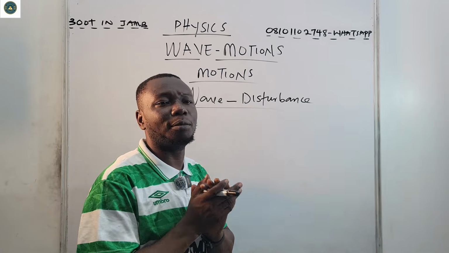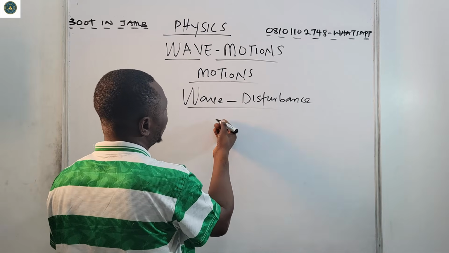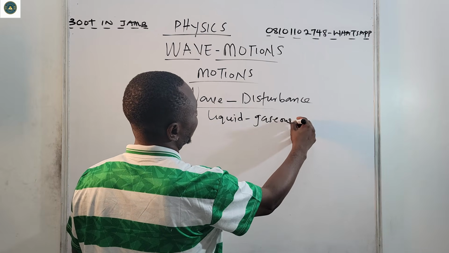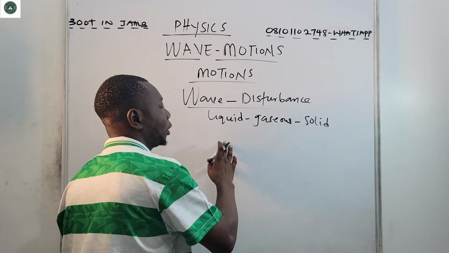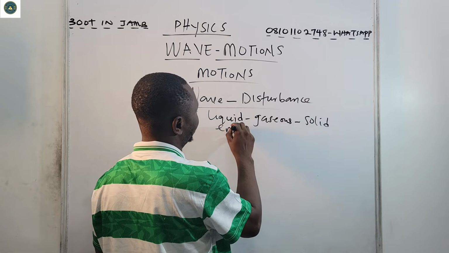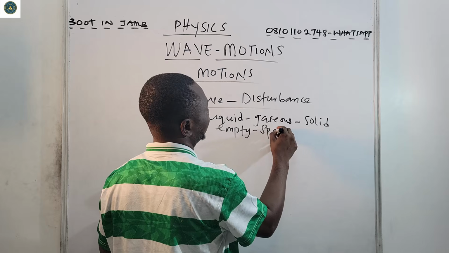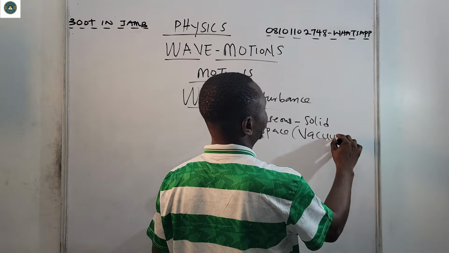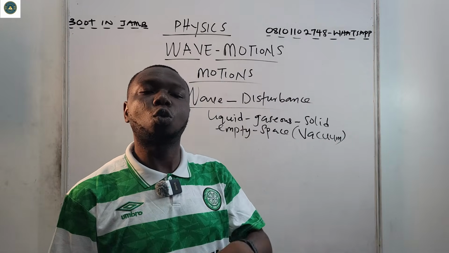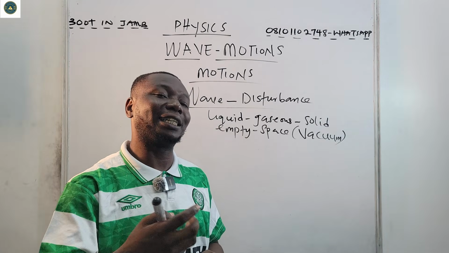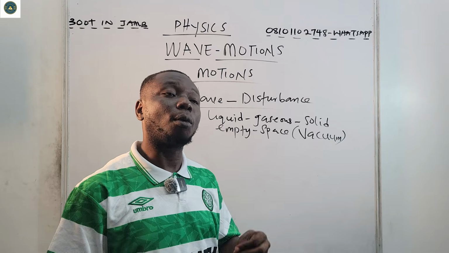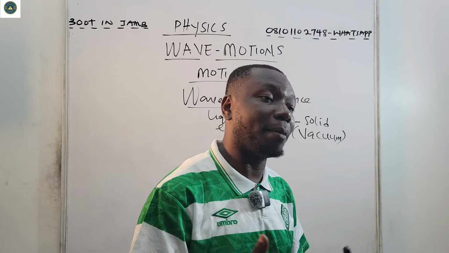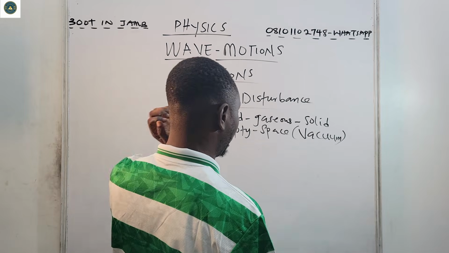This wave can move through liquid, gases, and even solid, and even empty space. When we say empty space, we are talking about the vacuum. So wave is a disturbance that transfers energy from one point to another, without causing any permanent displacement to its medium.